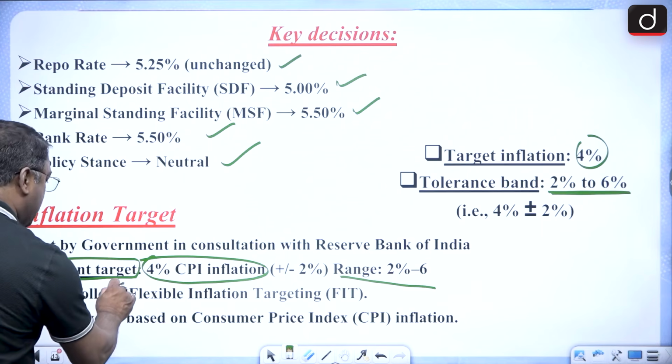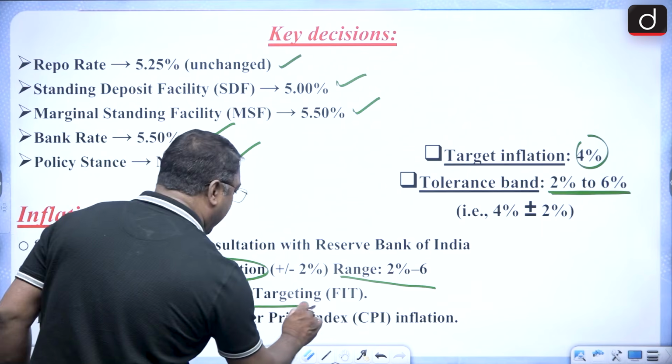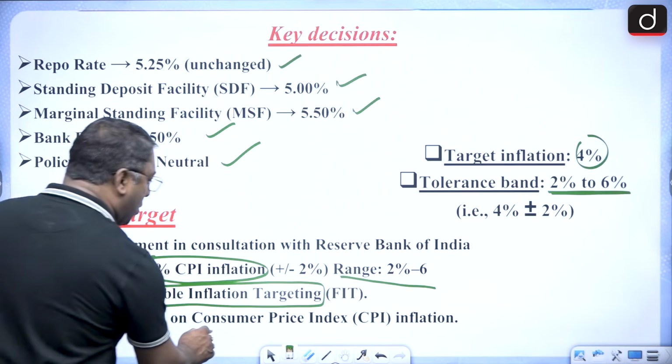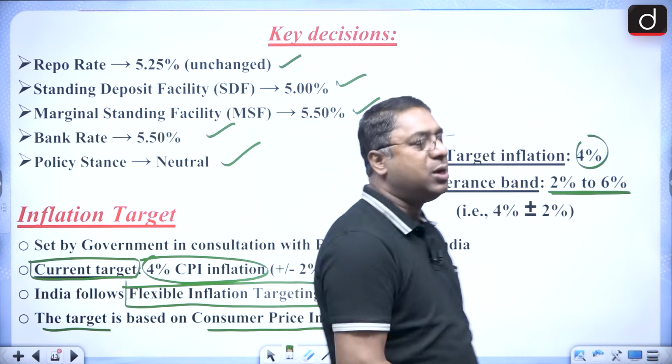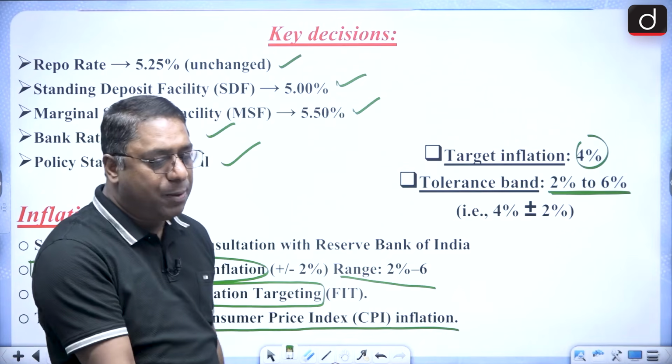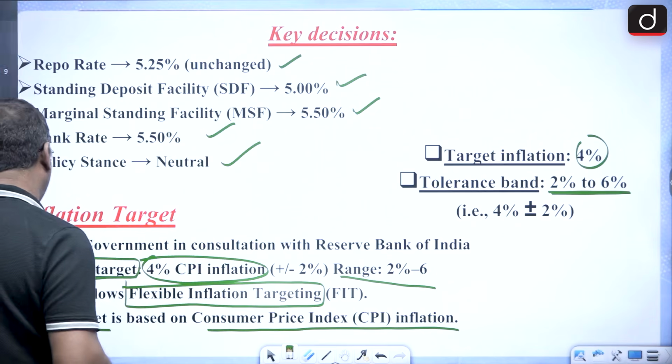And India is following flexible inflation targeting. And whatever is the inflation target, it is based on consumer price index inflation. Got it?